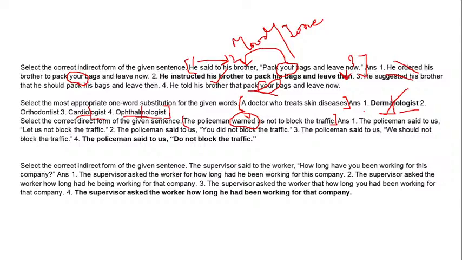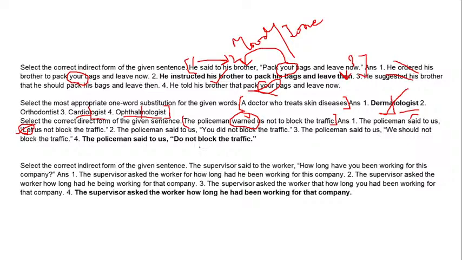Number one is, the policeman said to us, let us not block the traffic. A policeman firstly does not talk like a suggestion, so it's absolutely not our answer, because it's not simply said, and they don't use words like let. Let is used in suggestions and friendly talk, but a policeman doesn't talk in a friendly manner with us. It's a warning, it's a serious thing.